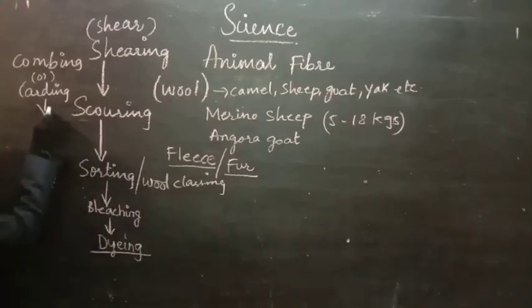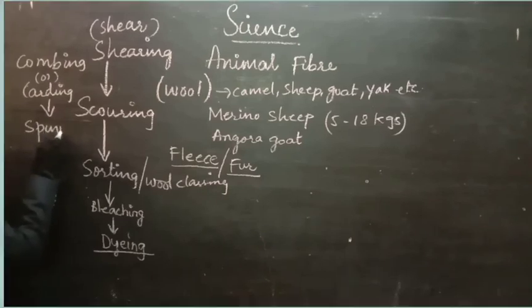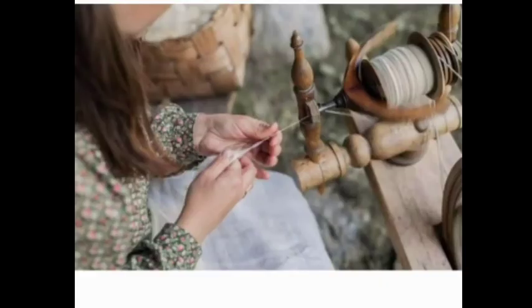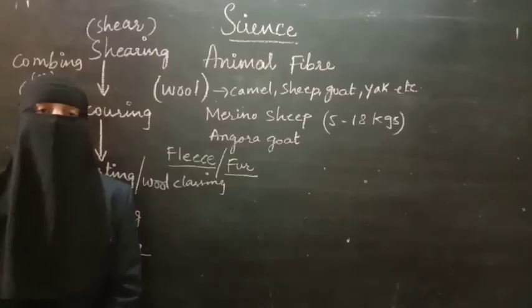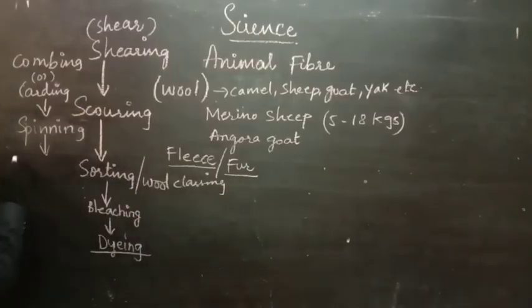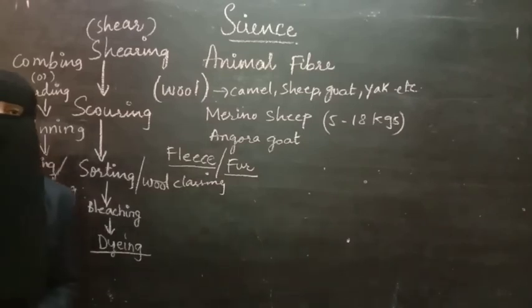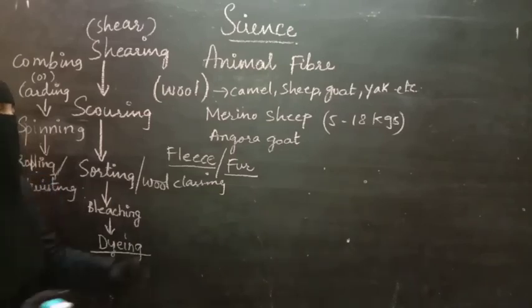After combing and carding, spinning will be done. A machine rolls and pulls it out into a thick rope, and another twists it into a long thread. This is the process of spinning. After spinning, rolling and twisting will take place. The thread which we got will be rolled and twisted. Once twisting is all done, it is rolled on the reels.